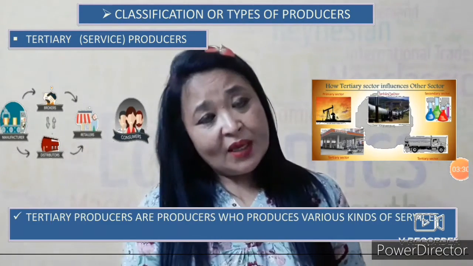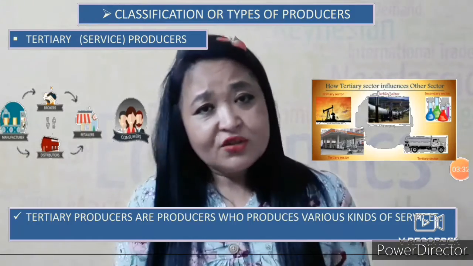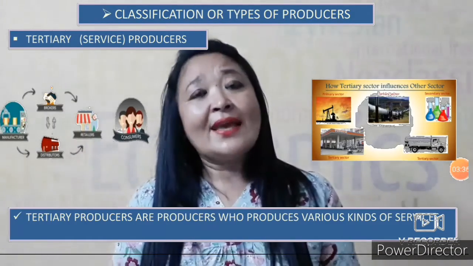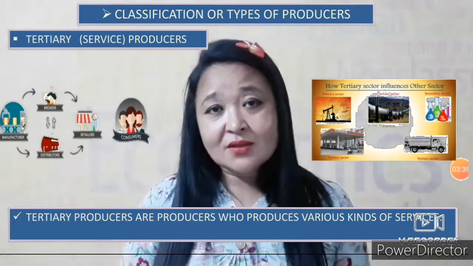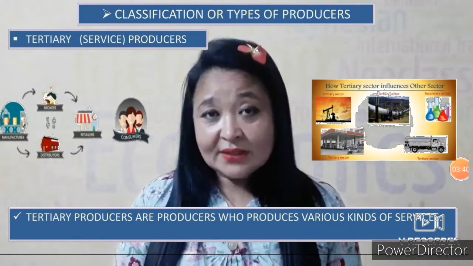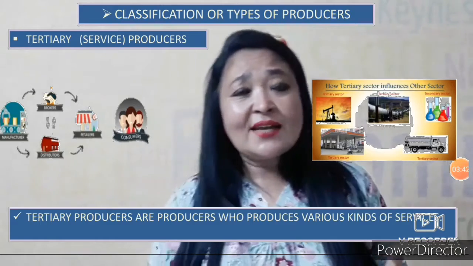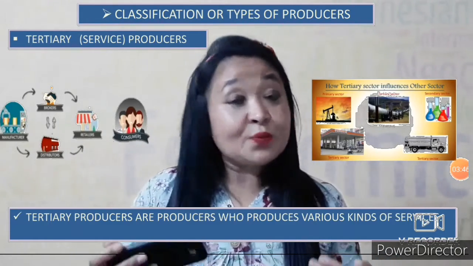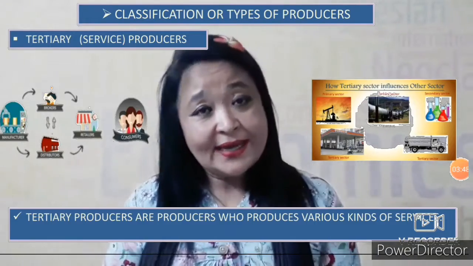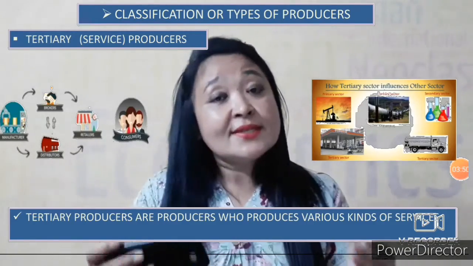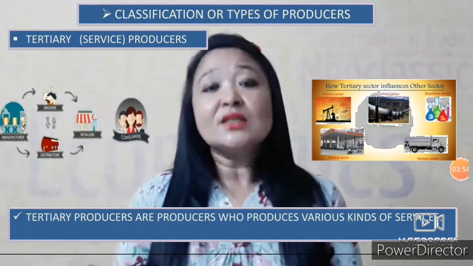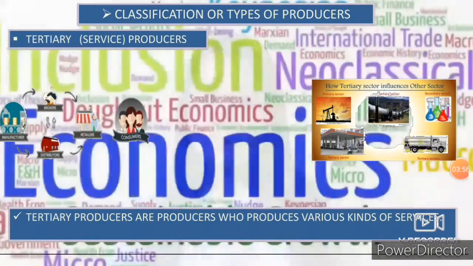The services may be railway or transport and communication, or banking or insurance services or storage services, isn't it? So all this kind of services are provided by the tertiary sector. That is why the tertiary sector is also known as the service sector.